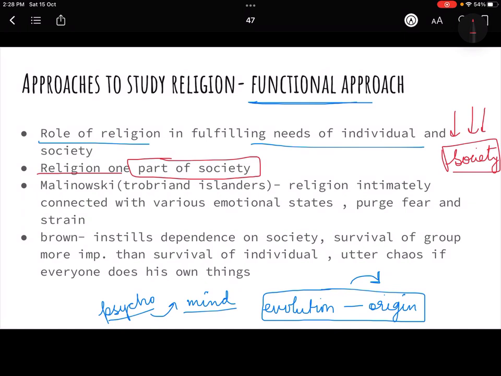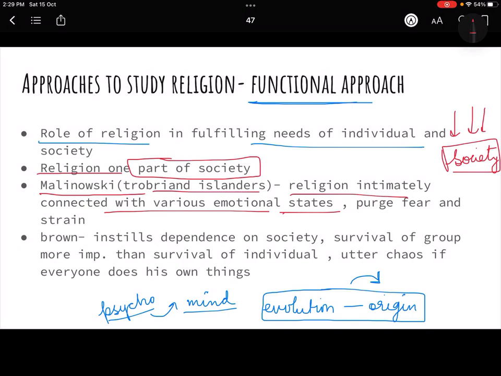Let's first talk about Malinowski. Malinowski studied the Trobriand Islanders, and he believed that religion was intimately connected with various emotional states. For example, if there's a famine or a drought-like situation, automatically people will feel fear and anxiety.